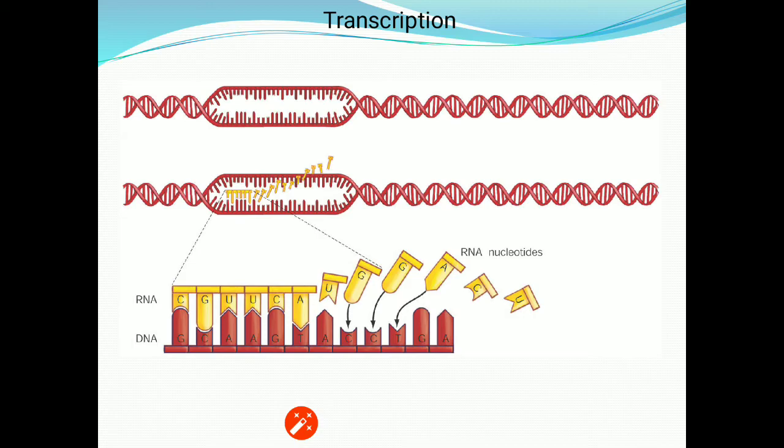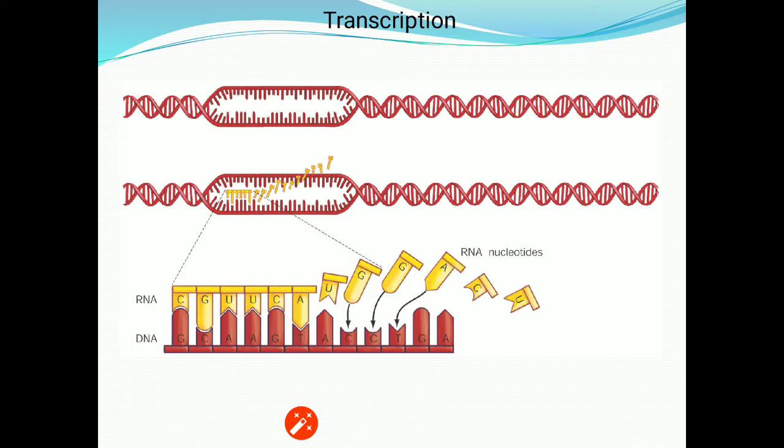So the parental strand has the polarity 3 prime to 5 prime, and so the RNA will form in the direction of 5 prime towards 3 prime. I think you must have recalled that DNA formation also takes place in the same direction, 5 prime towards 3 prime, and similarly the RNA will also form from 5 prime towards 3 prime.